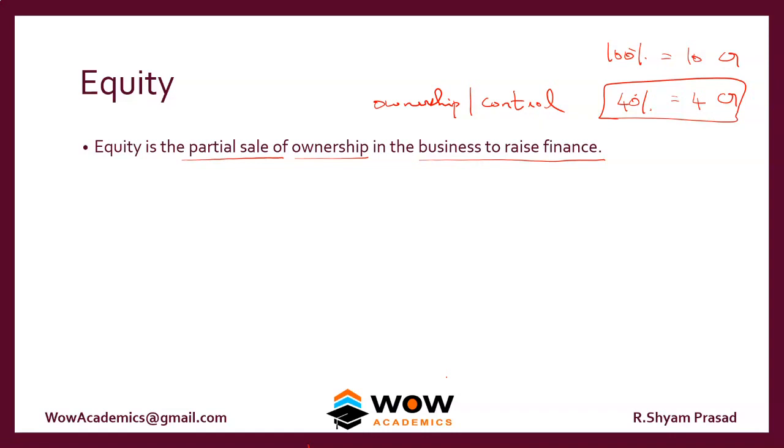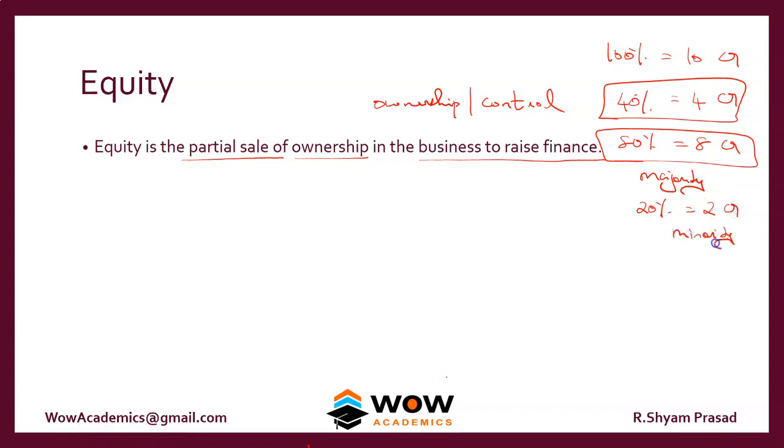So there's also a danger here. For example, if you sell 40%, it's fine. But if you sell 80% and you want to raise around 8 crore of finance, then you are not the majority owner. You become a minority owner, because the 80% shareholder will become the majority, and the 20% stakeholder, that is you, who have 2 crore worth of shares, will become a minority stakeholder.